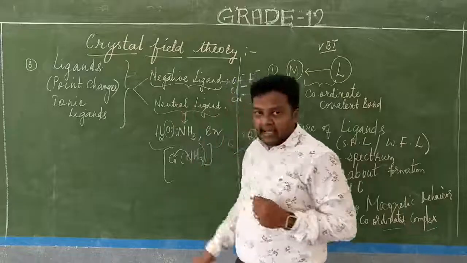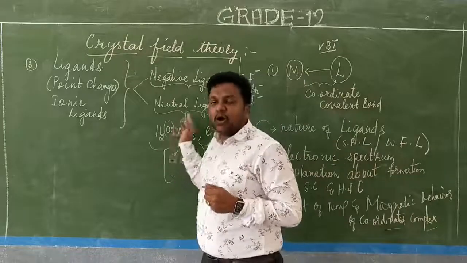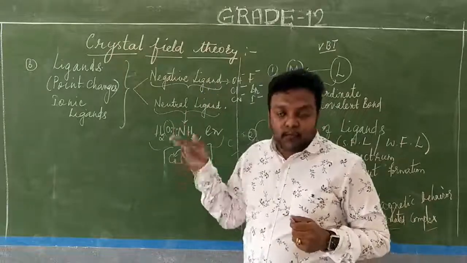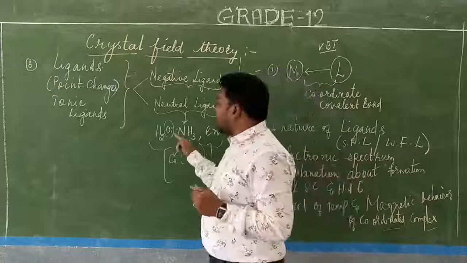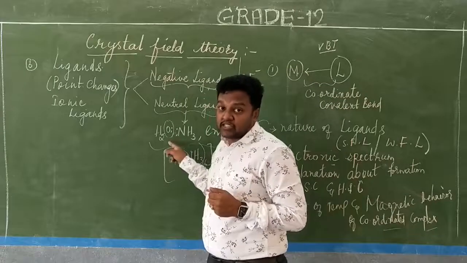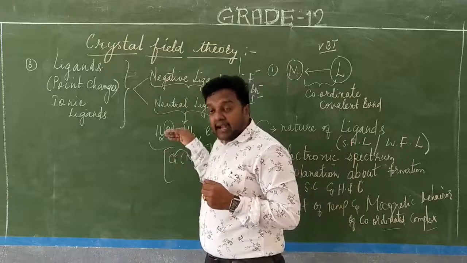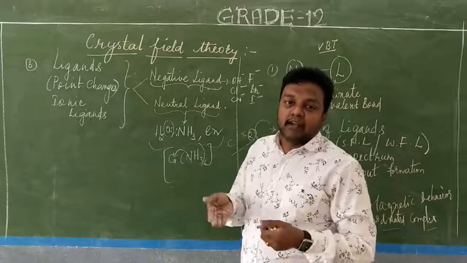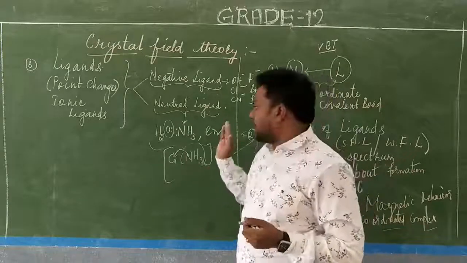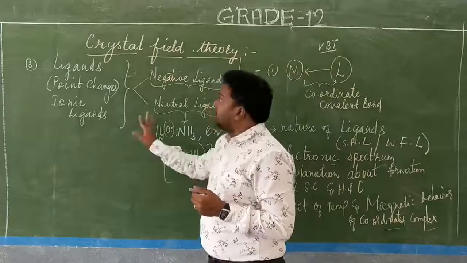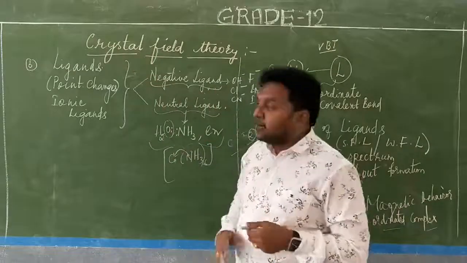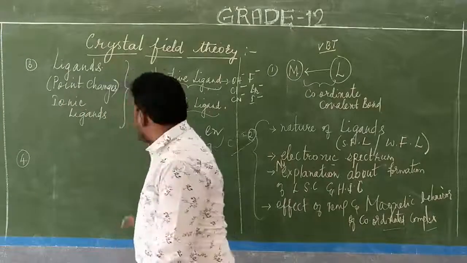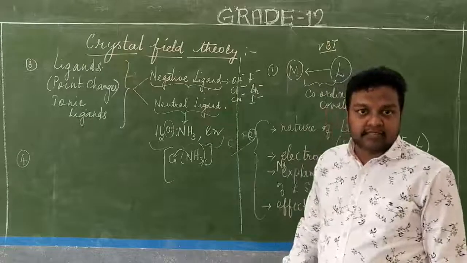Whereas in the case of neutral ligands, there may be two atoms or more than two atoms within the ligand. One of the atoms has a tendency of having a lone pair of electrons, which possesses a negative charge, has a point charge, and has a dipole moment. Because of this it is directed towards, or pointed towards, the central metal atom. These are some of the characteristics of ligands proposed in the crystal field theory. Is it clear? Now coming to the fourth point. If you write like this it will be enough, because it's a 5-mark question only.